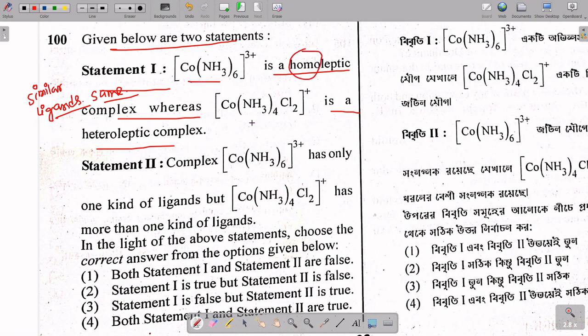So this is homoleptic obviously, and this one has NH3 and Cl2, different ligands, so this is heteroleptic. So statement 1 is correct, and statement 2 is about the complex. This Co(NH3)6 3 plus has only one kind of ligand, and this is the correct explanation. So both statement 1 and 2 are correct.